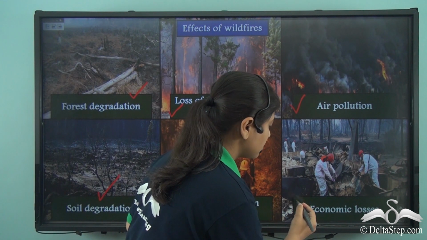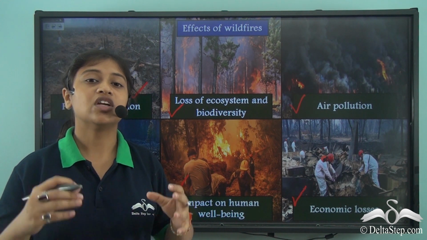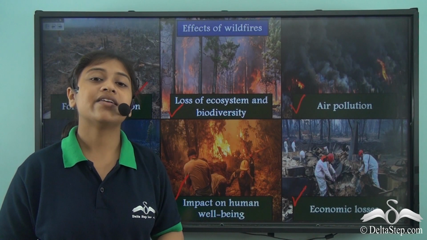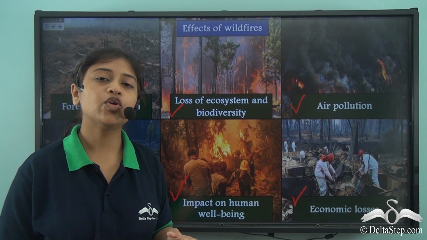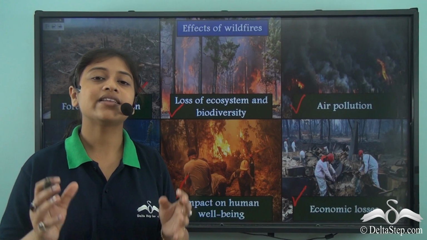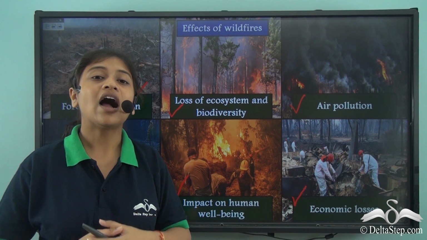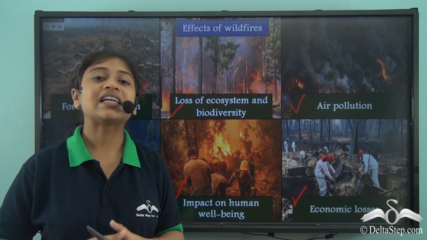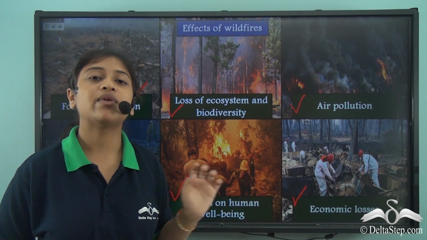Another important factor, and the most important one, is the economic loss. To put down the fire, the local region or the local government tends to spend millions of dollars. Besides that, there is an army of firefighters and lifesavers who rescue any animal or human trapped in the fire. Besides these, as mentioned earlier, wildfires tend to hit and destroy properties too. A large number of properties destroyed due to wildfires are also to be compensated. So the government also has to spend a lot of money compensating and giving shelter to the people who have lost their homes and property during the wildfire.